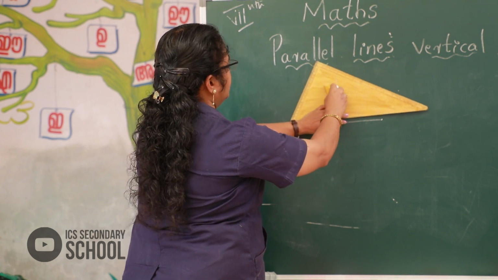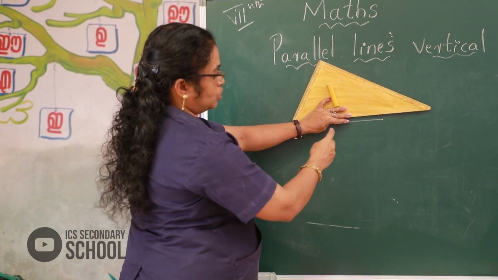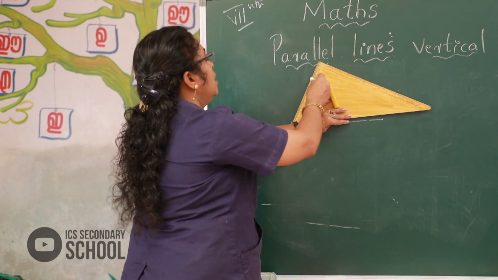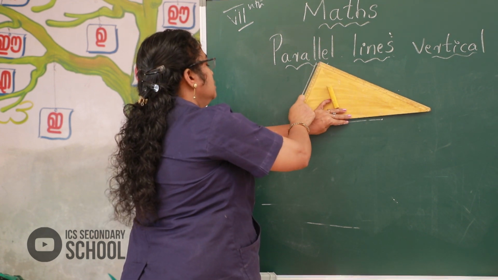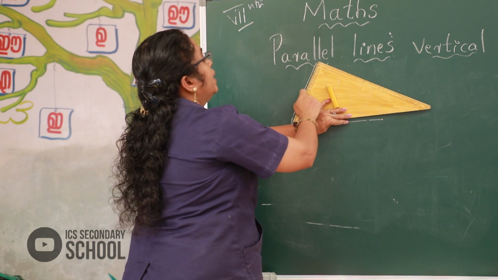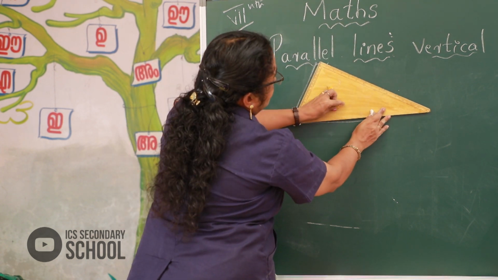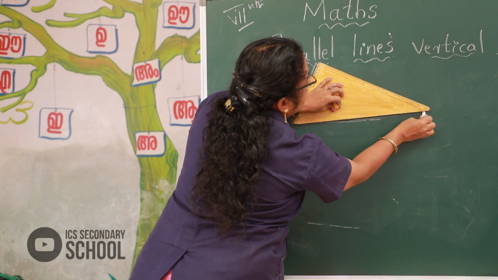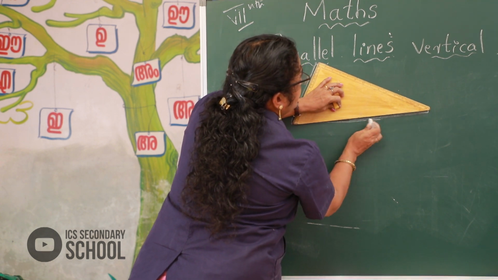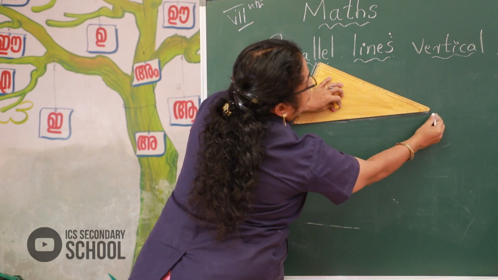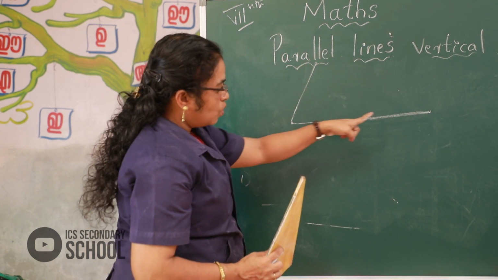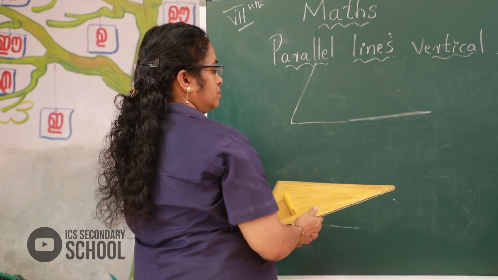Here look, using the set square, touch this line and draw a line. And here a point. Okay, here draw a point.